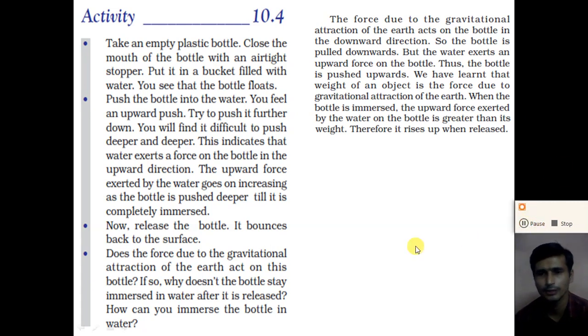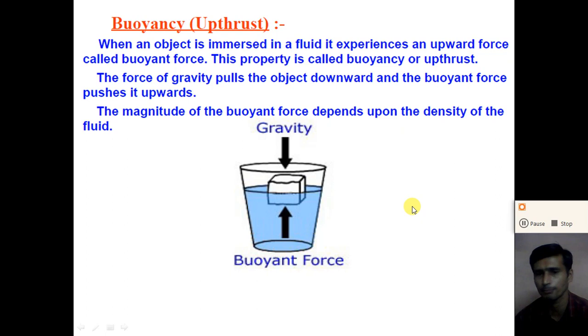So dear student, from this activity we can say that when an object is partially or completely immersed in a liquid, the liquid exerts a force in the upward direction. Understand? And this force is called the buoyant force. So let us understand what buoyancy and the buoyant force are.